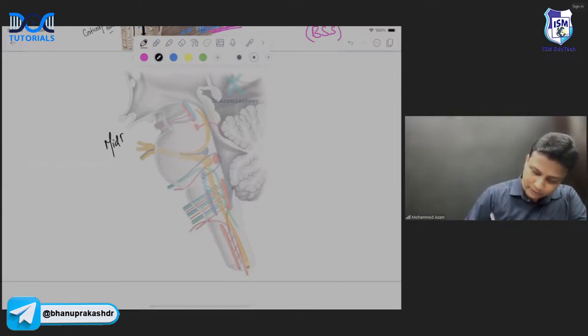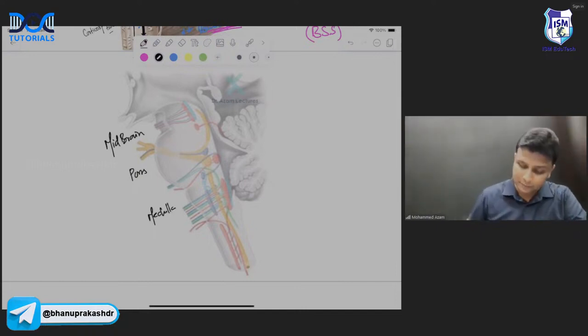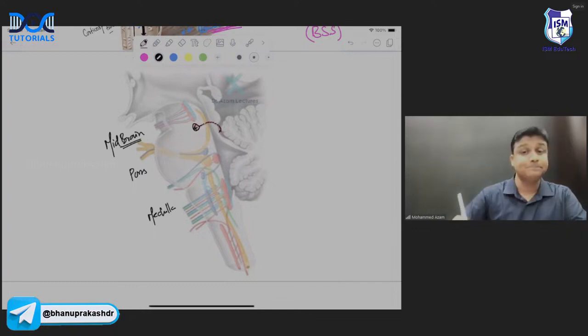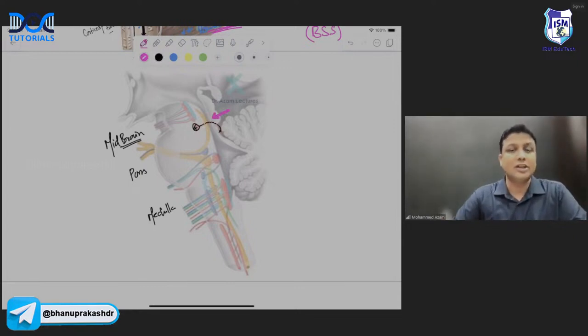Now this one here will be your midbrain here, sir. This one here will be the pons here, and this one will be the medulla oblongata. Now I want to discuss like 2 points in this diagram here. Point number one, आपको already पता है, so you already know very well. From the midbrain, which nerves are going to come, sir? Third and fourth nerve. This is the fourth nerve nucleus here, and you can clearly see the fourth nerve will be having the dorsal origin, sir. So in the exam, what happened is that they're actually marking one arrow mark here, sir, like this. What is the nerve which is found behind the midbrain? Midbrain के पीछे कौन सा nerve नजर आएगा? That is your fourth nerve, sir.